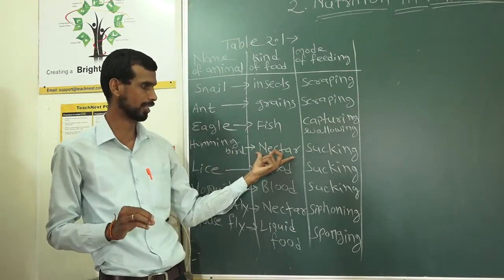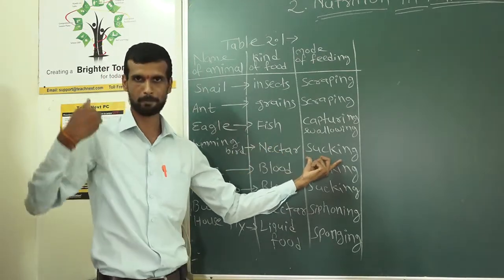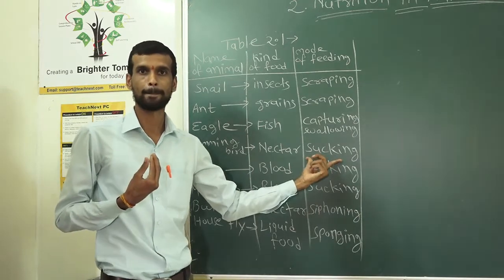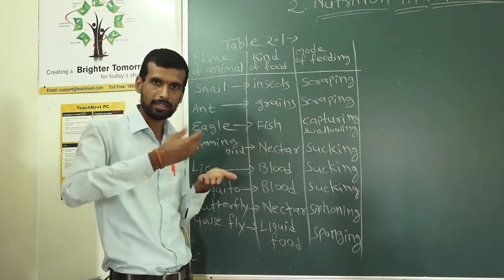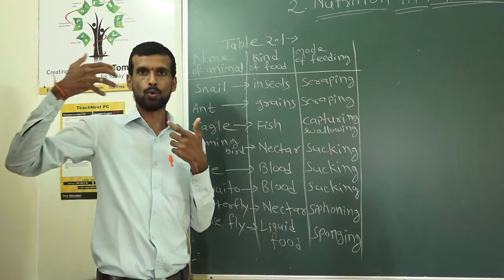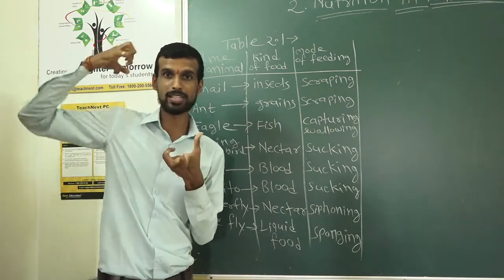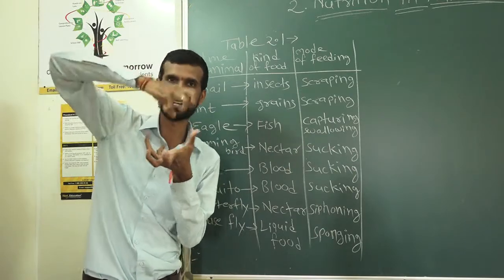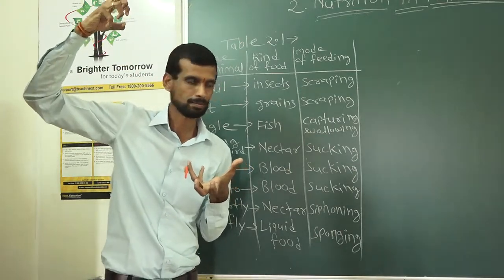So hummingbird also takes nectar, but how? It sucks. Now what does sucking mean? It's taking the food inside the body through the mouth. But how? It creates a vacuum inside and then sucks the food in. Okay?